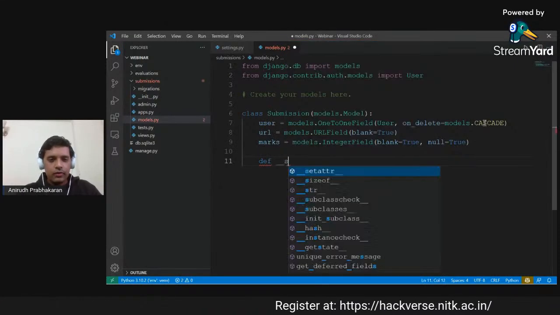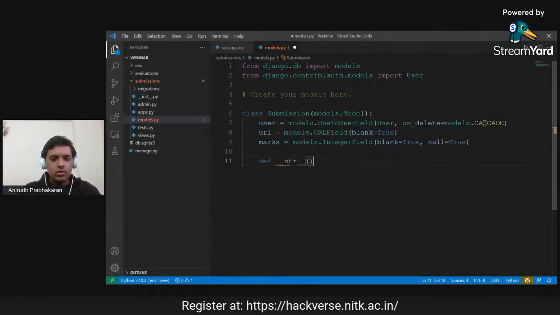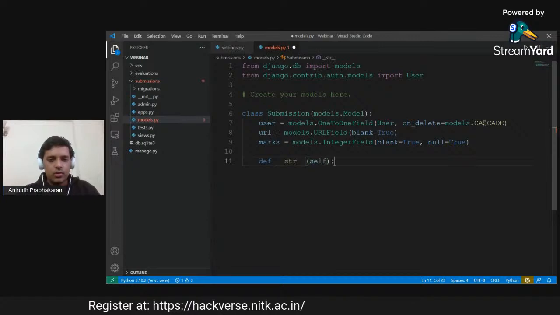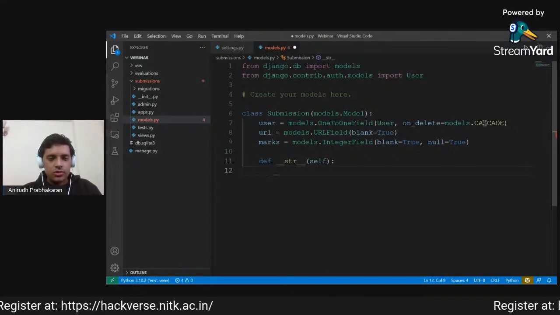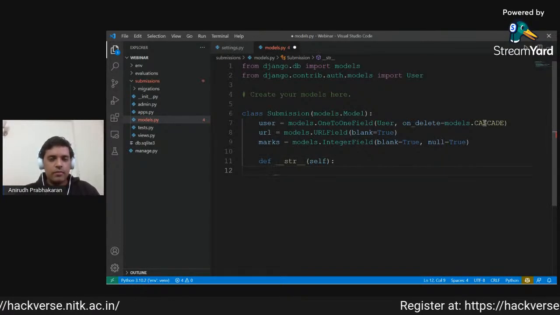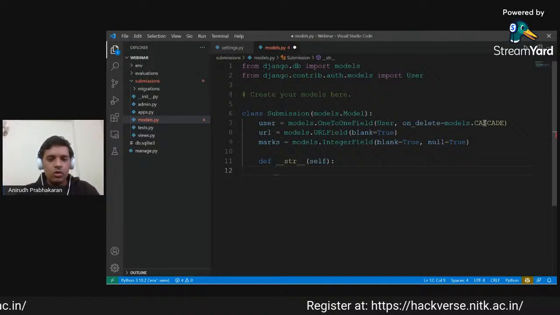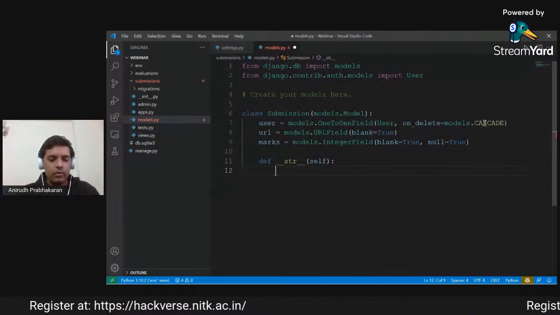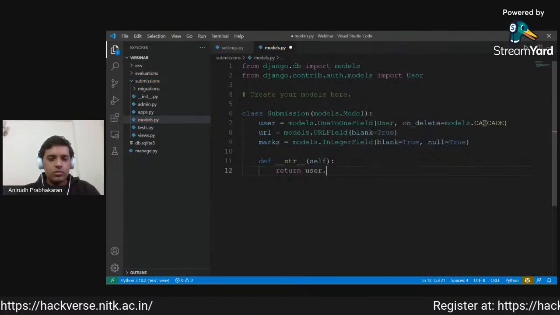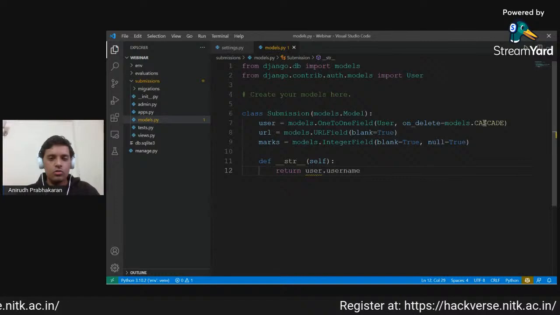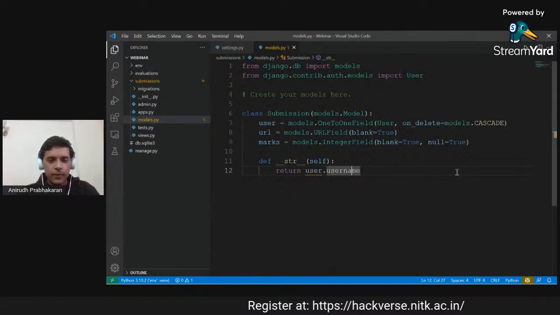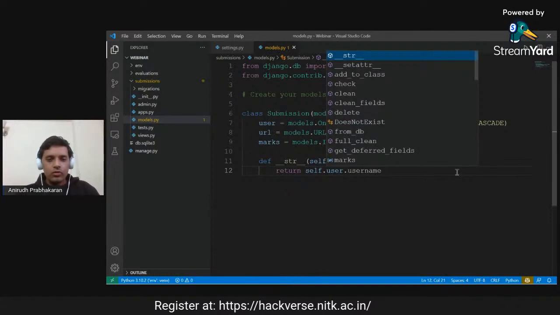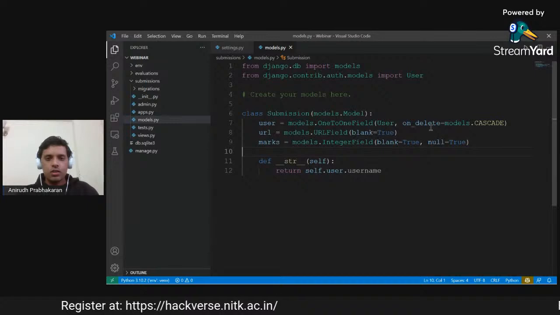Now we'll also define a special function which will just make our life easier. What the __str__ function does is that this is like a magic function in Python. It tells Django how to show the name of a particular submission in the admin module. So what we want to do is return the username of the user. Okay, so this is our model here.